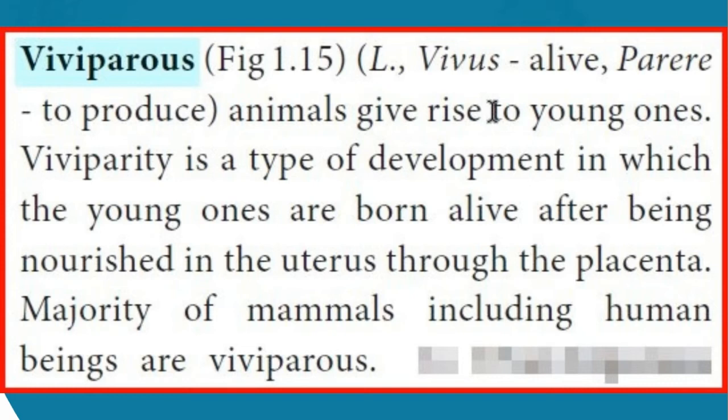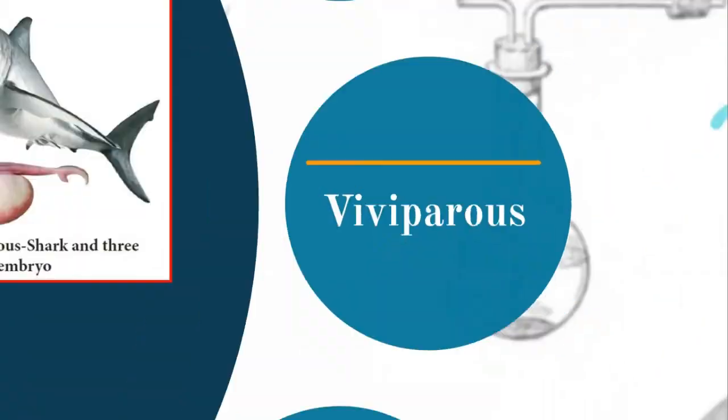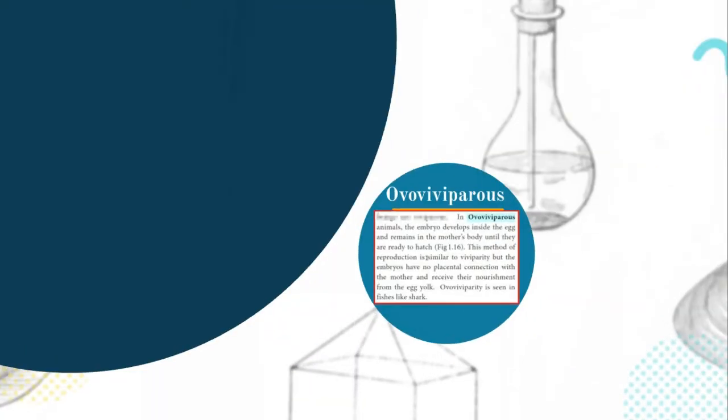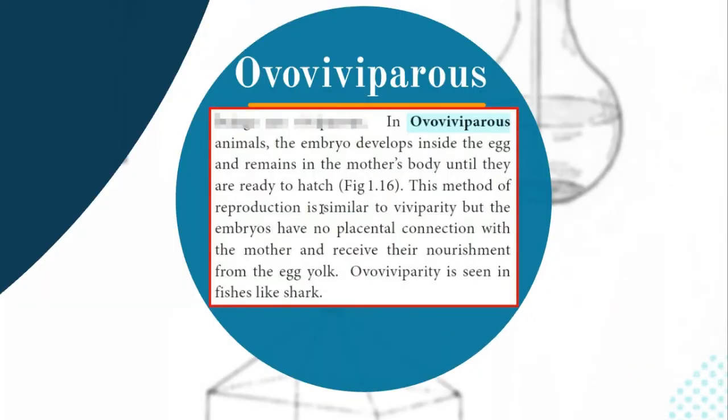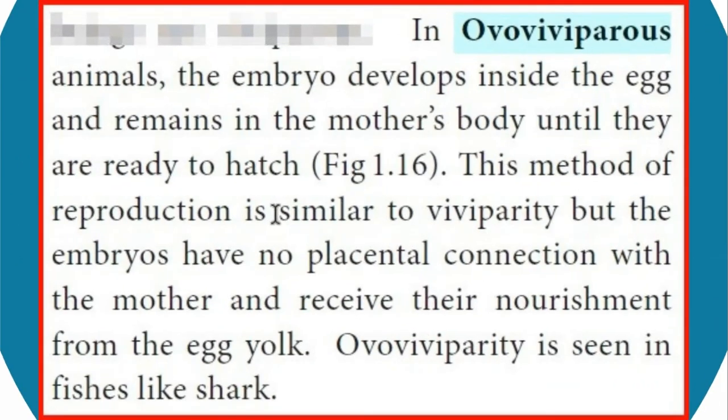And also, the young ones are nourished inside the uterus through the placenta. This is the main keyword, children. The young one is nourished inside the uterus through the placenta. This is viviparous. What is ovoviviparous?